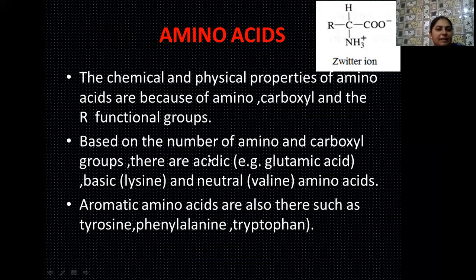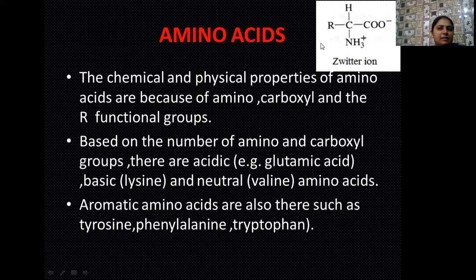Besides the basic, neutral and acidic types of amino acids, we have another category of amino acids which are known as aromatic amino acids. These aromatic amino acids are derived from the aromatic compounds. You know that the derivatives of benzene are known as aromatic compounds. So here we have three examples of aromatic amino acids. These may be tyrosine, phenylalanine and tryptophan.